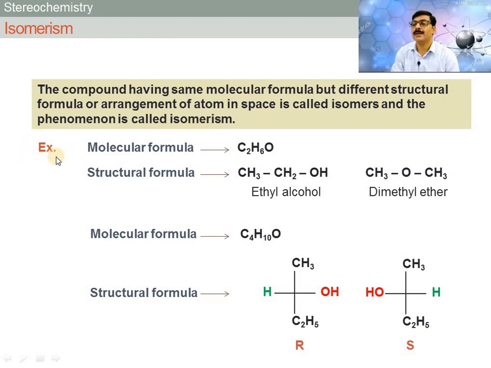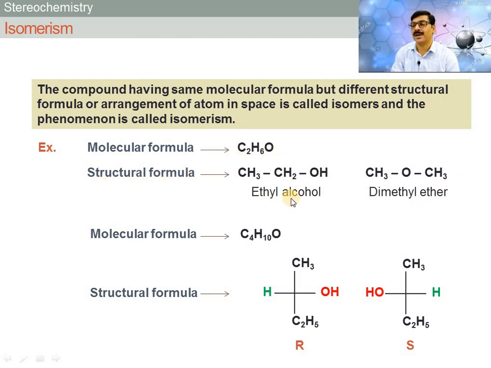Just for example, ethyl alcohol and dimethyl ether both have the same molecular formula, that is C2H6O. Means ethyl alcohol as well as dimethyl ether have the same molecular formula but different structural formula.